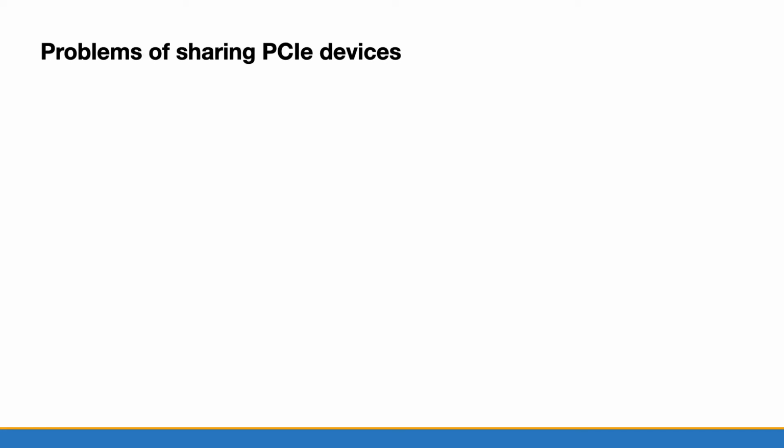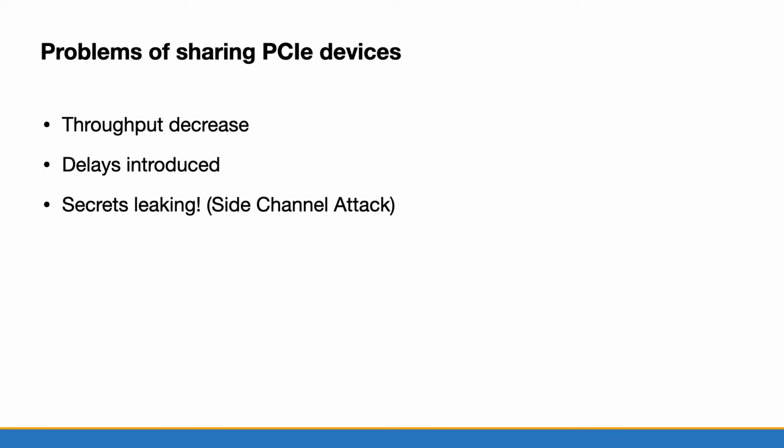There are always problems when sharing hardware resources. When different devices send data through the PCIe link at the same time, the bandwidth may not be enough, and the throughput of some critical application will decrease. The user will feel long latency. Even worse, malicious users can launch a denial of service attack. In the worst case, the user's secret information will be leaked, and our side-channel attack will prove that.